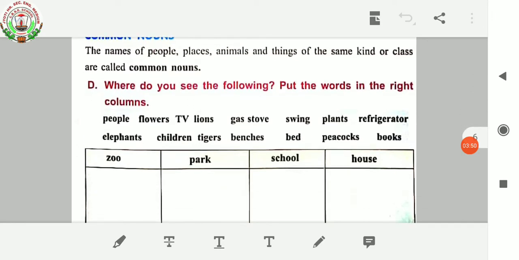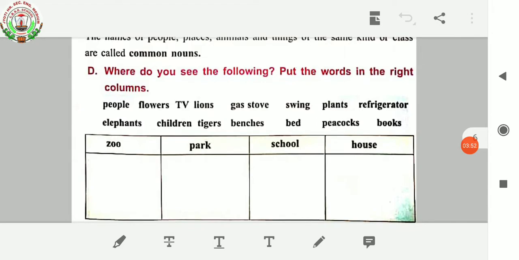Then the next question: where do you see the following? Put the words in the right columns. This one I gave you for homework. I hope you all have completed it in your English grammar book. You have to choose these words and write them in their proper places.